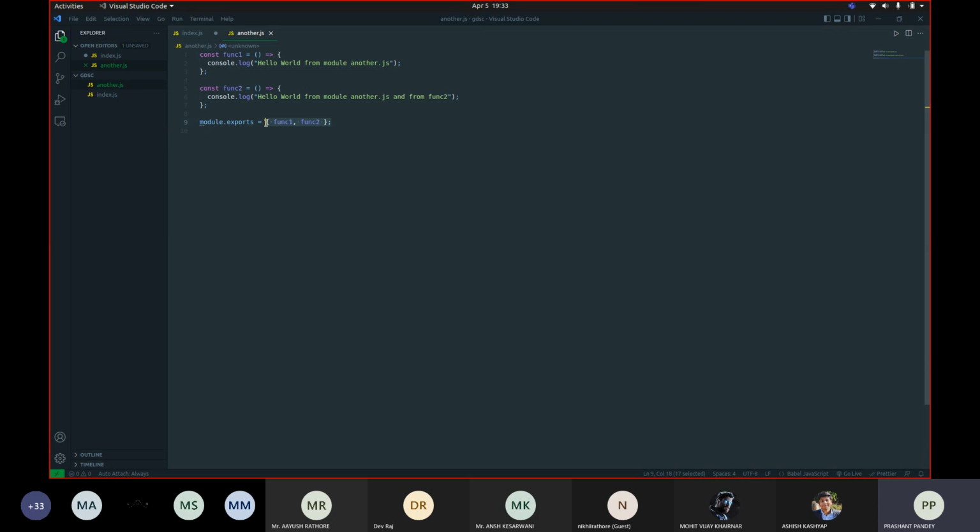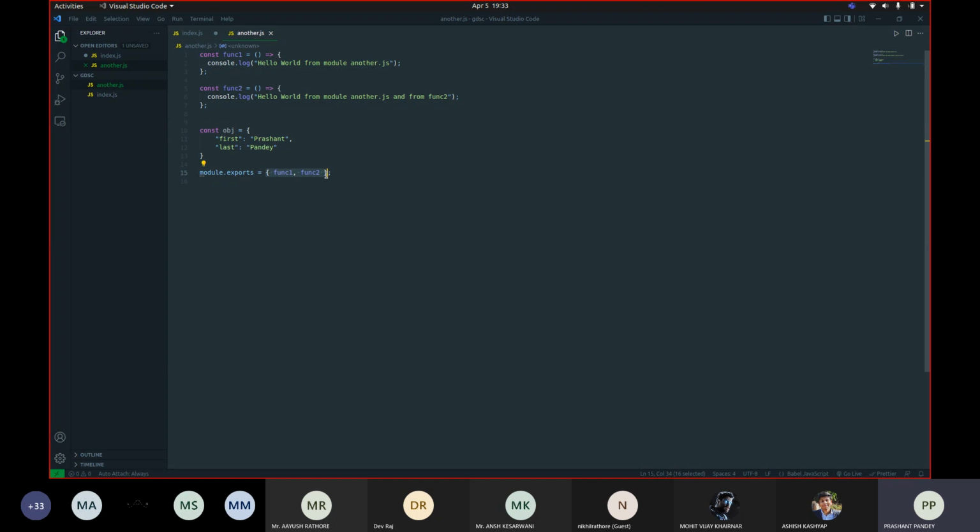If you don't know what an object is, it is simply like a dictionary in Python. You have a dictionary in Python, for example. So this is what an object is. It's the same thing here.